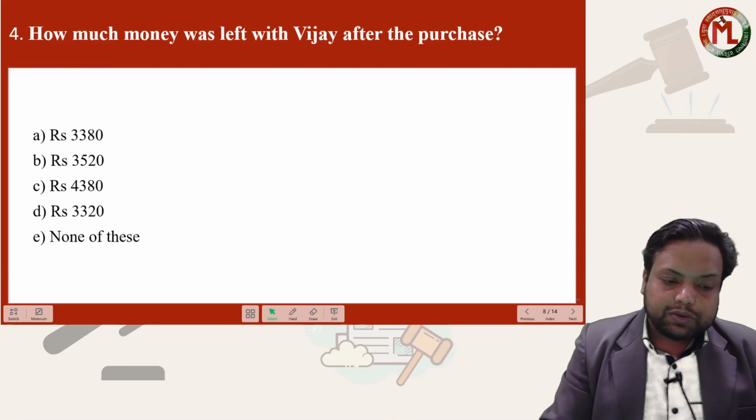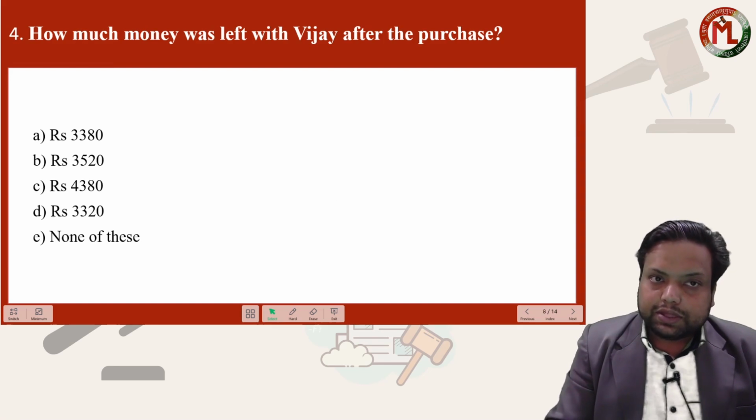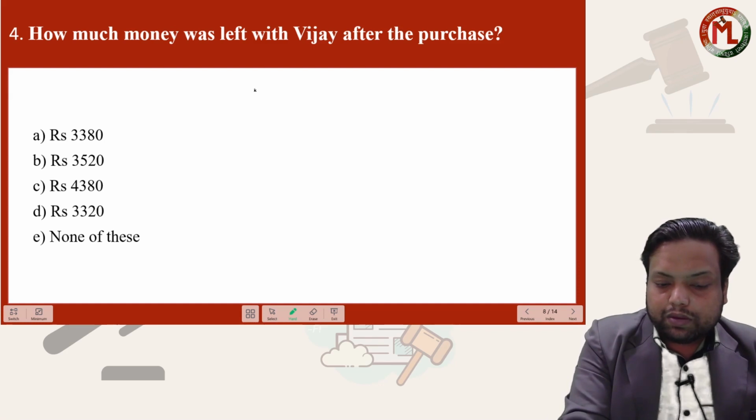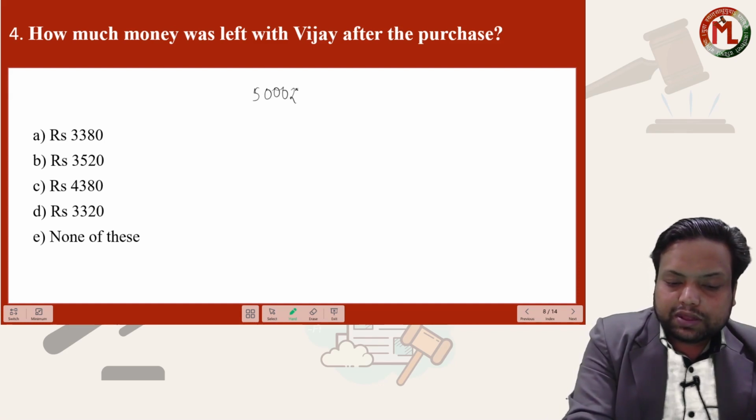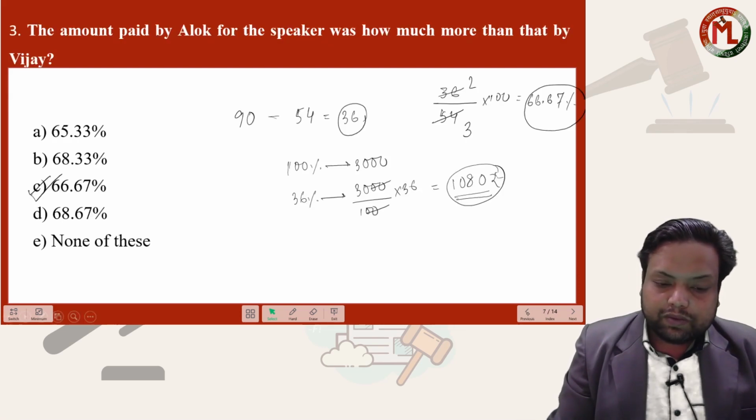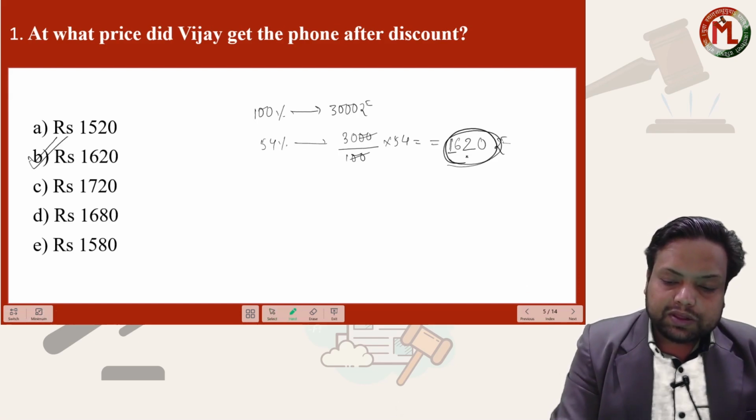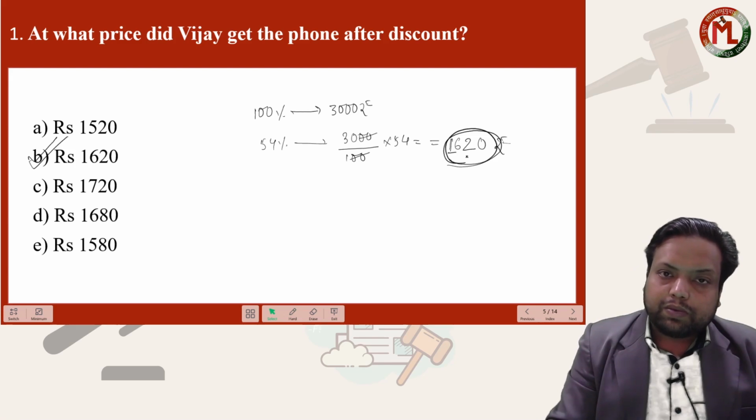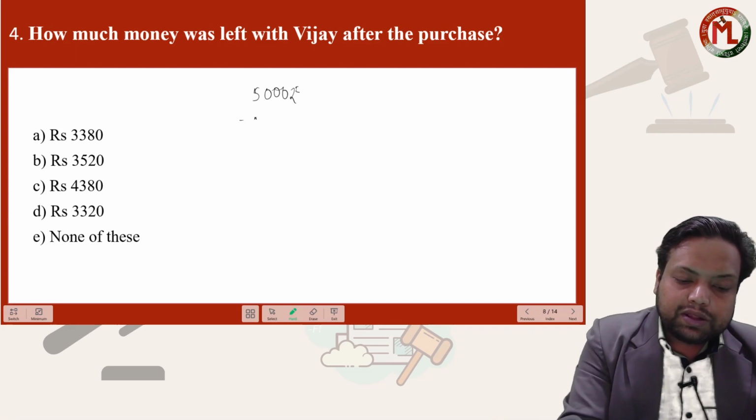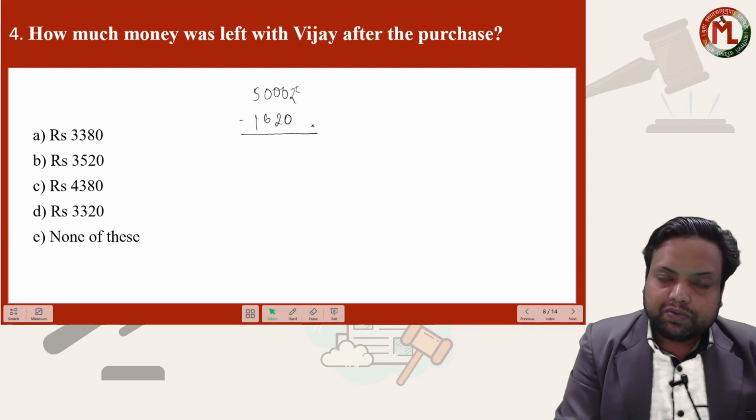Next question is, how much money was left with Vijay after the purchase? See, each had come with rupees 5000. They are saying each had come with rupees 5000, and Vijay paid how much for the phone? Vijay got the phone after discount at rupees 1620. That means Vijay paid rupees 1620 for the MI phone.